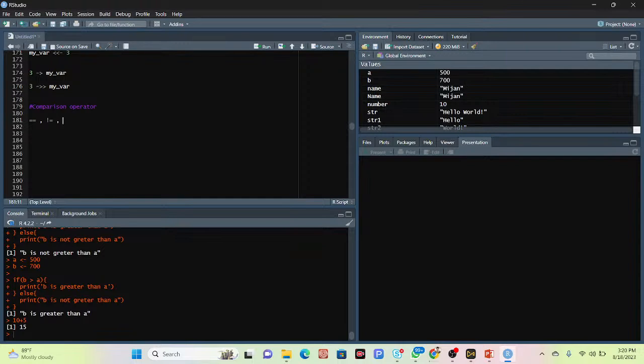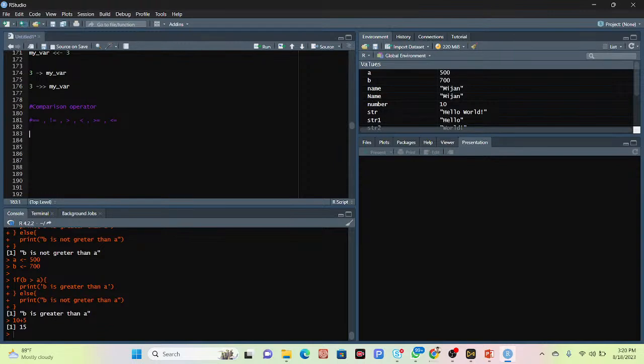Then there is greater than, then less than. We also have greater than or equal, as well as less than or equal. Mainly it is a comparison operator, and comparison operators compare two values. I will send you all of those practice codes so you can easily read and also practice.